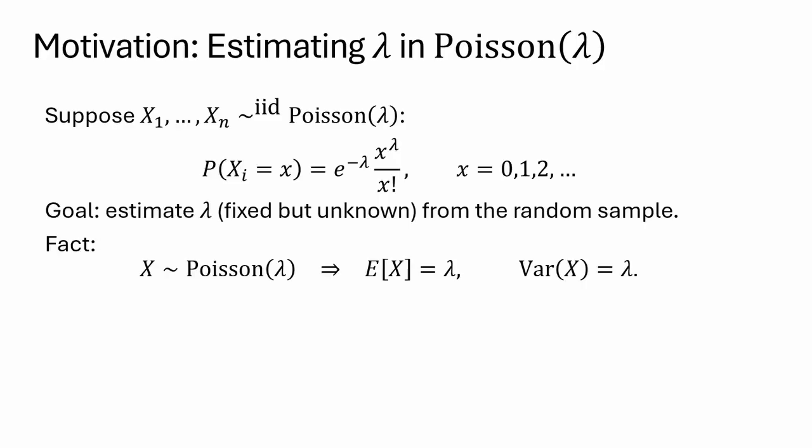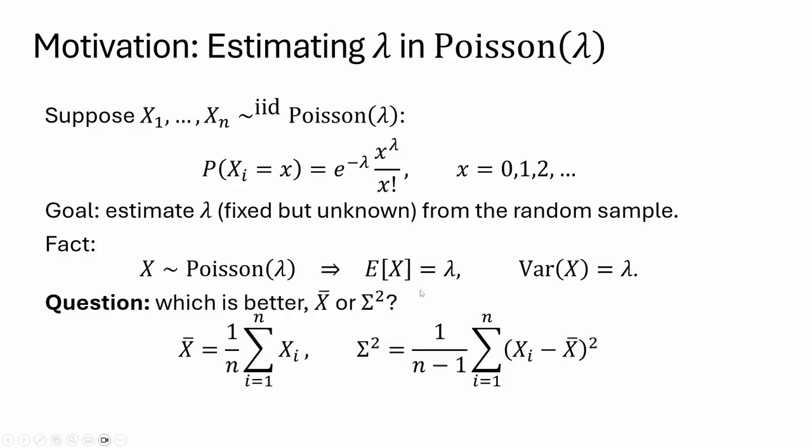We first recall for a Poisson distribution with parameter lambda, its mean and variance are equal. They're both lambda. So we can consider using the sample mean x bar or using the sample variance big sigma squared as an estimator for lambda. So immediately this raises the question, which estimator is better and according to what criteria?